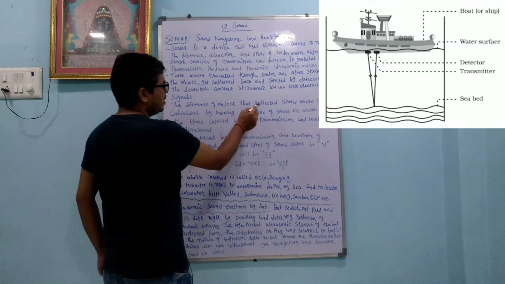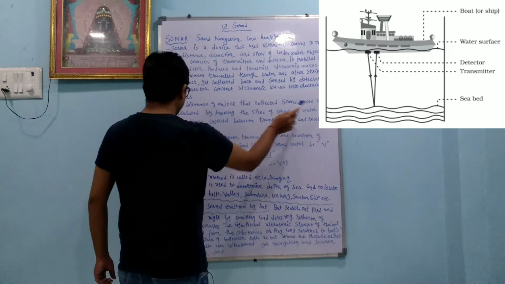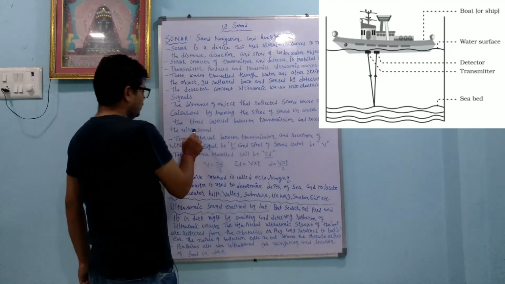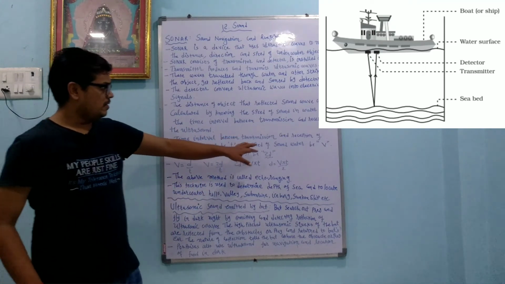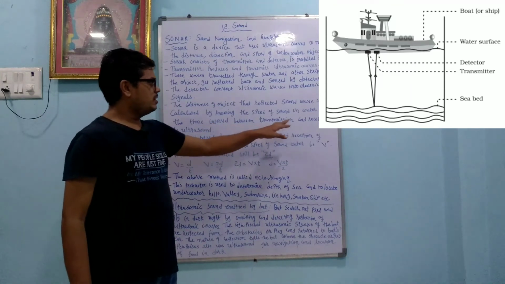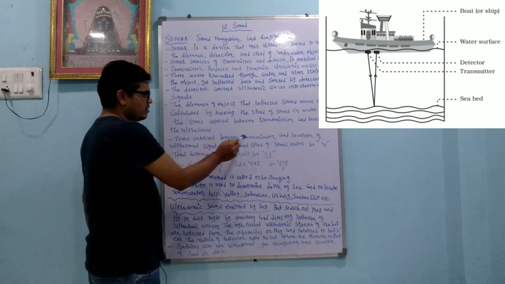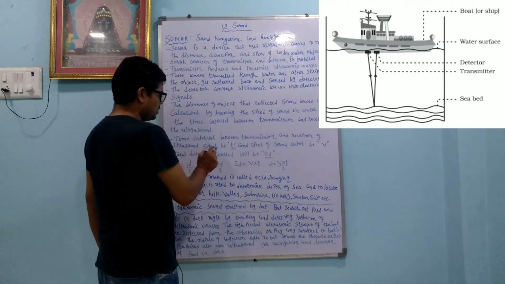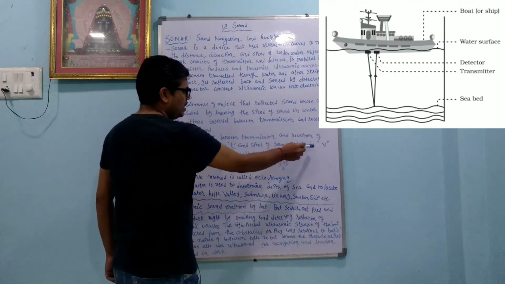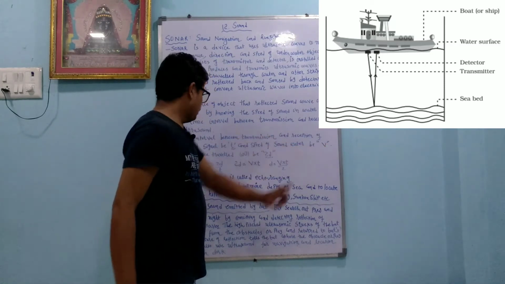The distance of the object that reflected the sound wave can be calculated by knowing the speed of sound in water and the time interval between the transmission and reception of the ultrasound. So this thing is important here. We can find the distance from the interval between the transmission and reception of the ultrasound. Let the time interval between the transmission and reception of the ultrasound signal be T and the speed of sound in water be V. So this is the speed of the sound wave.